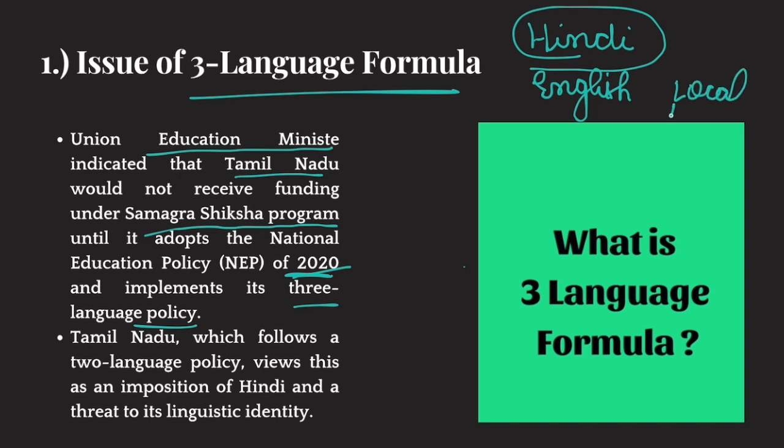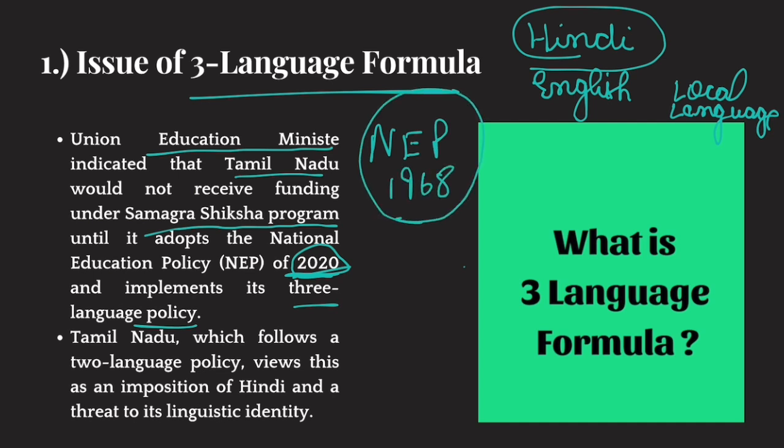Three language formula. And this three language formula was not first proposed in National Education Policy 2020. It was proposed in National Education Policy 1968 also. Then too Tamil Nadu government raised issues against it and did not implement it. Okay. But now the central government is saying that we will withhold all kinds of funding. Not all kinds of funding, but you won't receive funding from us. There will be penal action against you if you don't implement this.